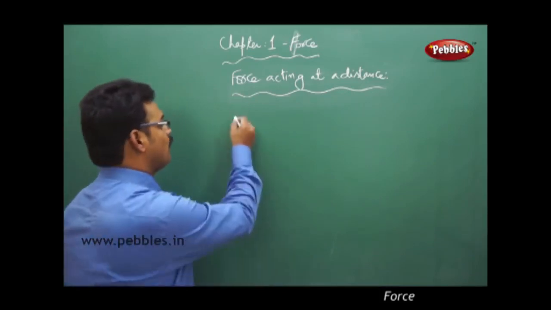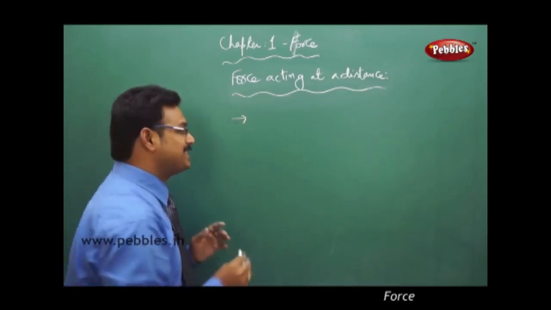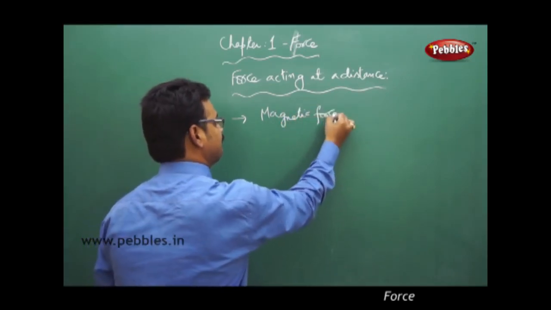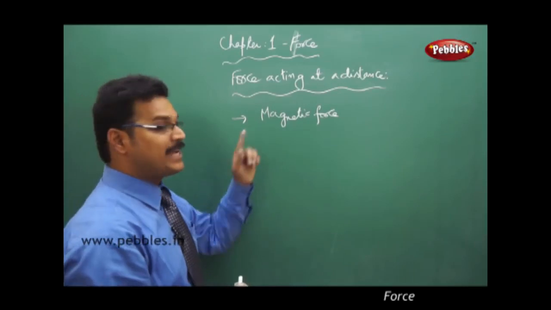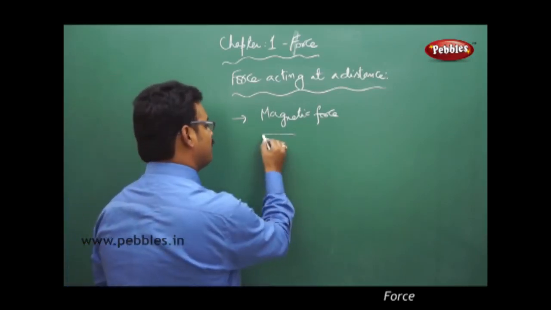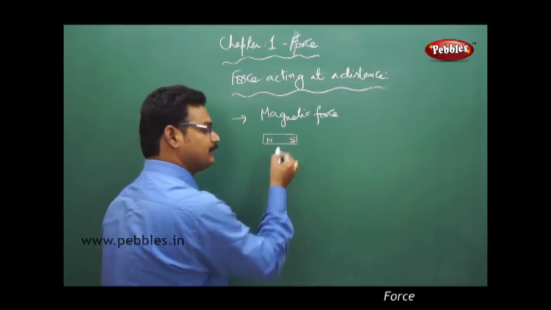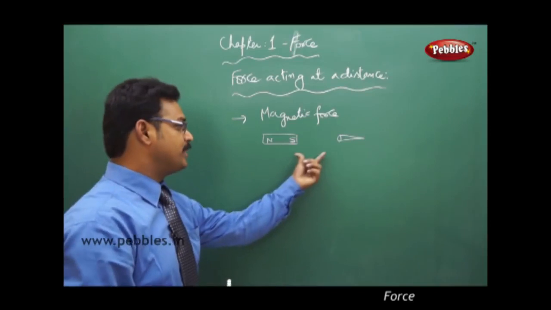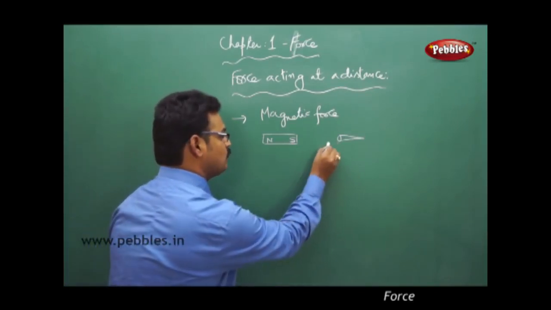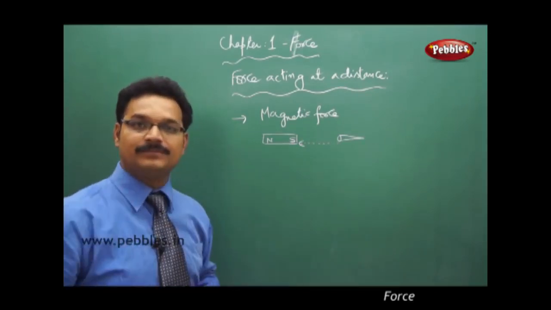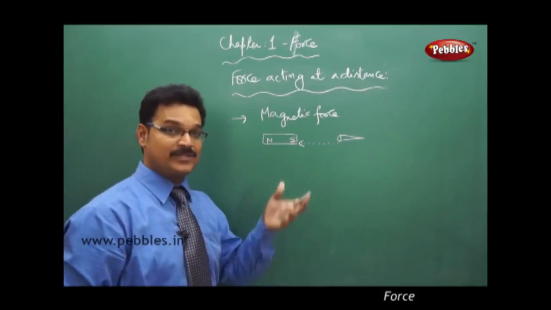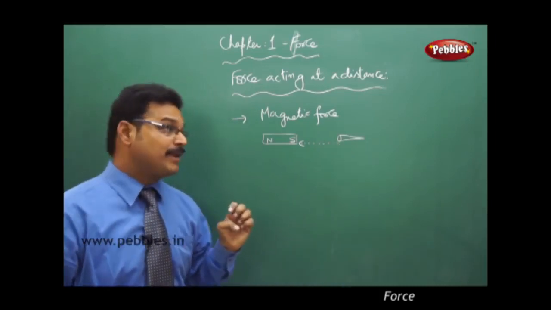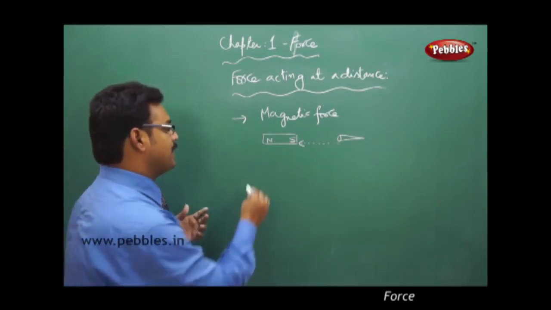Take an example. Number one, the type of force is magnetic force. It is a force acting at a distance, because if you take a bar magnet and an iron nail, both are at a distance. Still, the iron nail will come towards the bar magnet and be attracted, because magnetic force has that capacity. Even though the objects are at a distance, it still applies the force. Take another example.